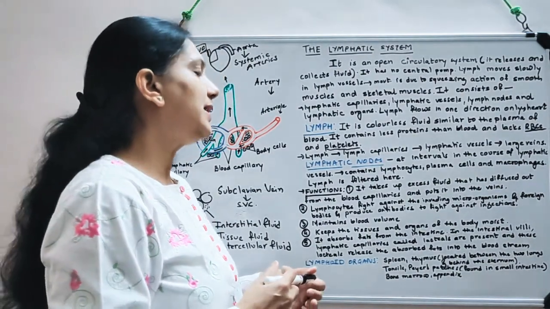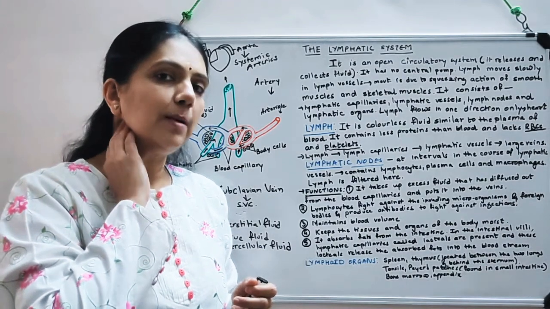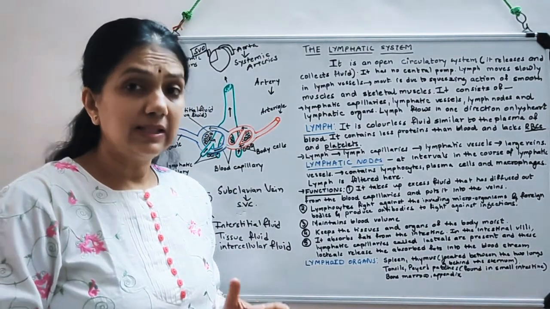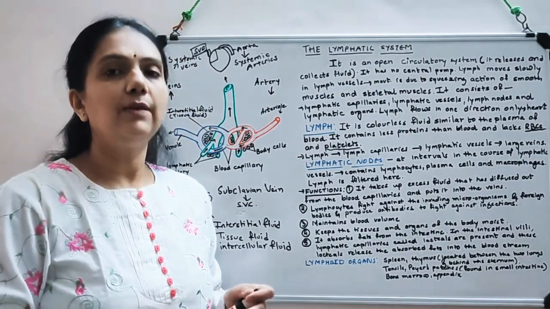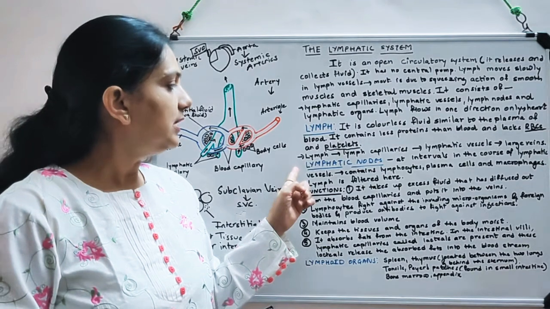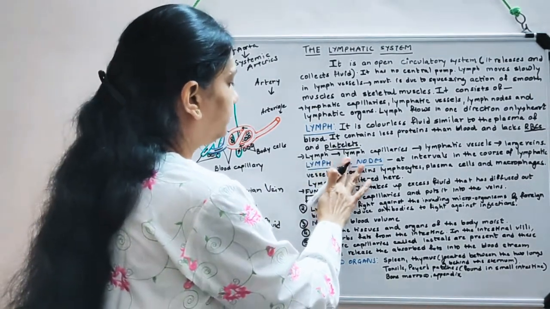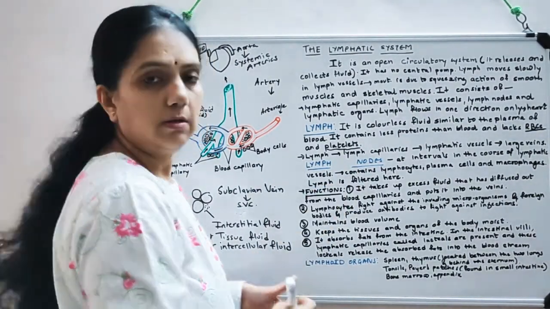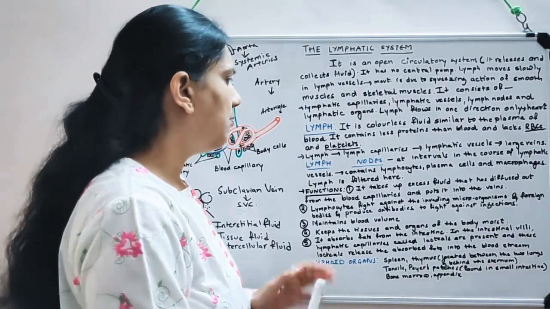So many times you must have noticed, when you get some infection, you feel some swelling in the neck, and even you feel it is sensitive, tender. So those are the lymph nodes. Whenever there is infection, these lymph nodes are very active. Okay, and they are found in several parts of the body.